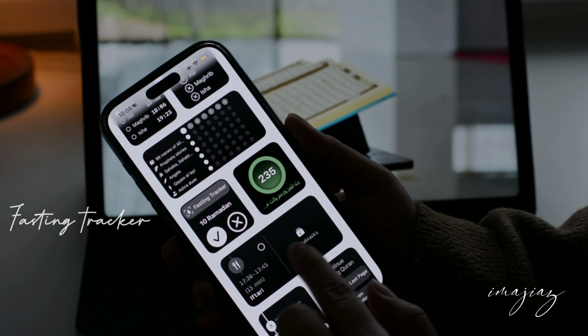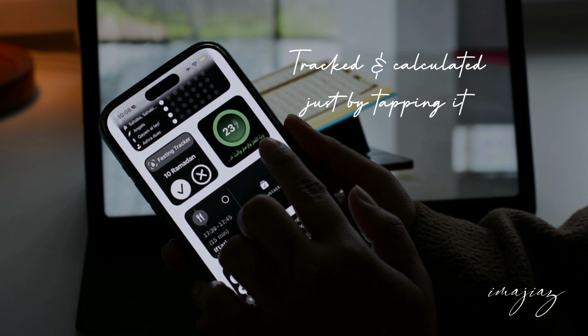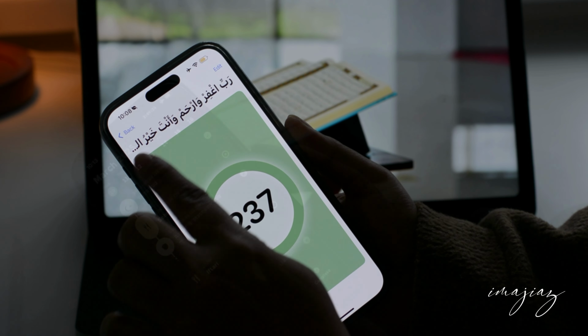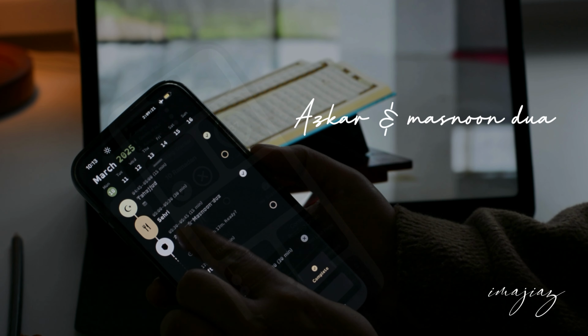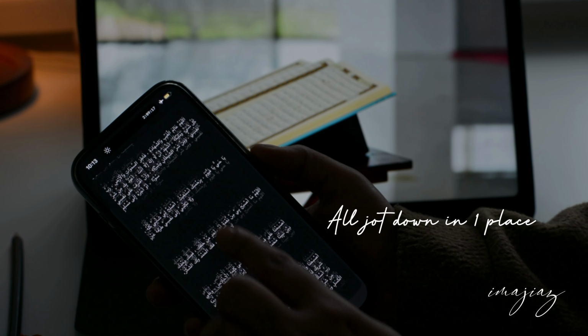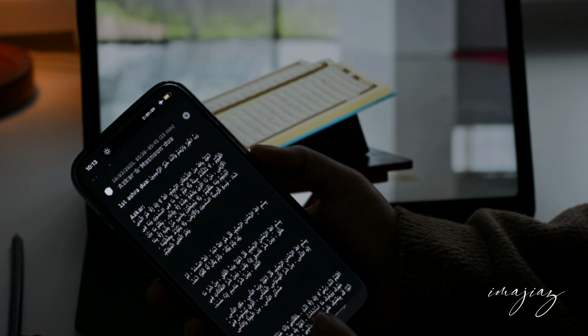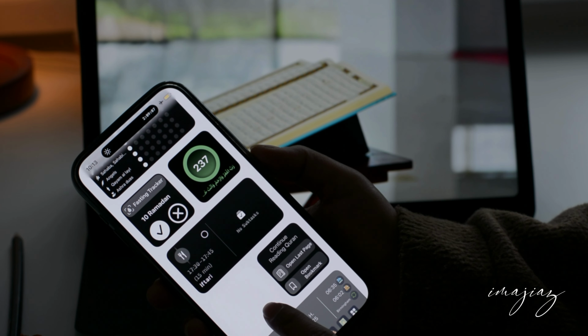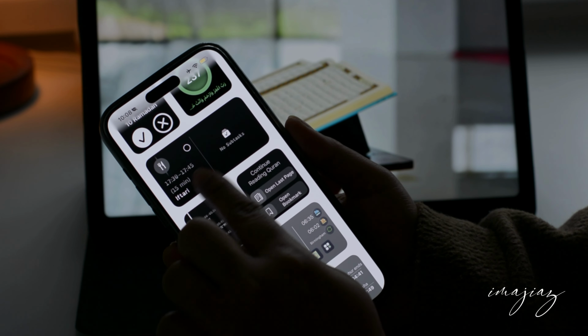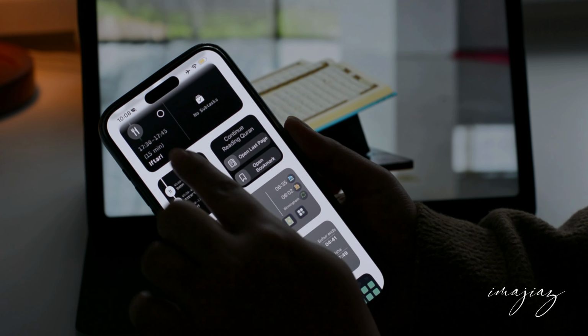And then comes the fasting tracker. These are all clickable. And then Ramadan tasbihat, which get tracked and calculated right there on my home screen. Then comes my daily azkar, and I jot them all down in one place for my convenience, so I don't need to go anywhere else and read them all at once. Then there is what comes next on my timeline and time block of what I planned for the entire day.